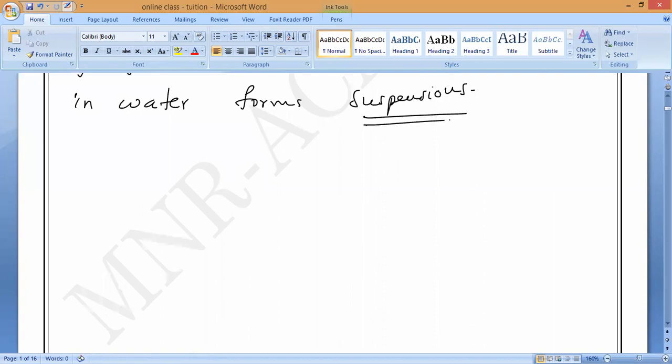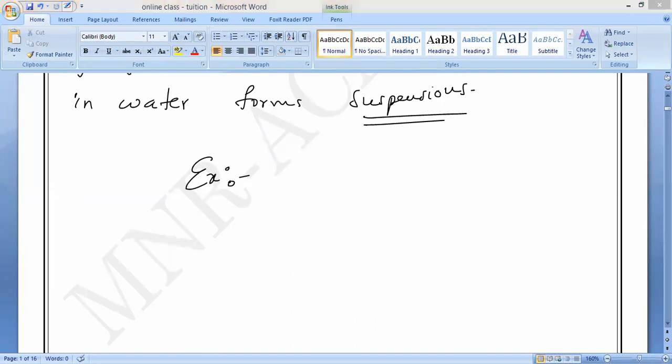Now let me take, who will say the examples? Maitreyan, Tamil Selvan, can you say an example, Dharan? Best example. So that is why you can say a suspension is a heterogeneous mixture in which the small particles of solids are spread throughout the liquid without dissolving in it. That is what is called suspension.